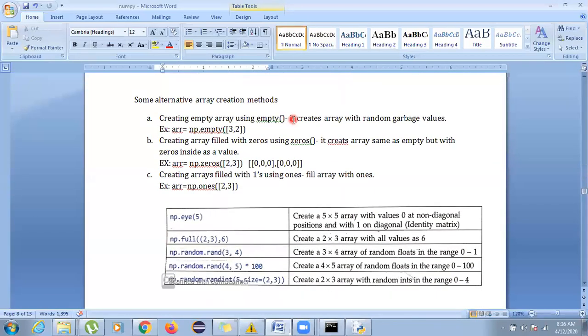Okay, now some alternative methods are there for creating arrays. You can use empty. Now empty says that your array will not be filled with 0 but with garbage values. It will be randomly initialized with garbage values.